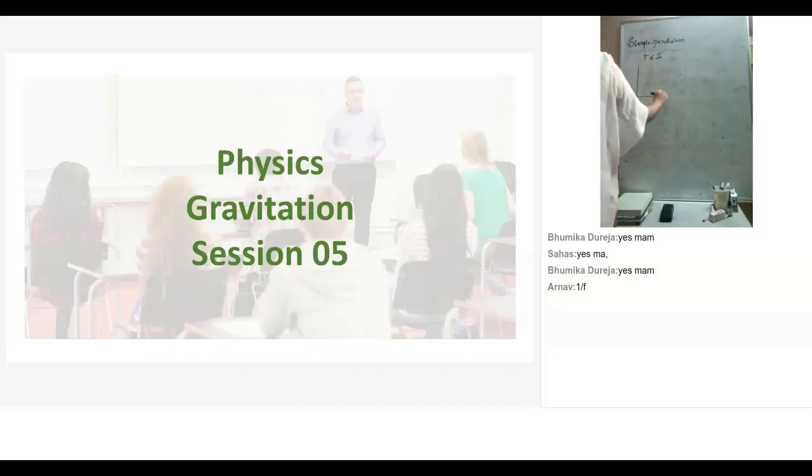Now, if I draw a graph between T and L, I'm not taking T and root L, I'm just taking T and L. If a graph is plotted taking L on y-axis and T on x-axis, you get a graph which is not a straight line.